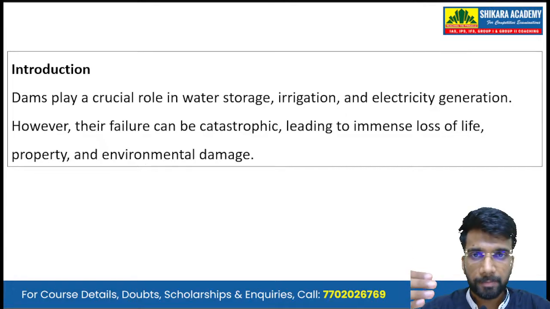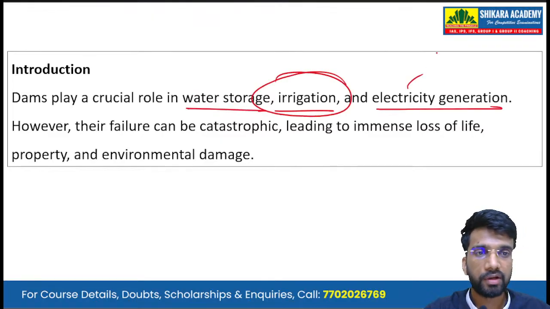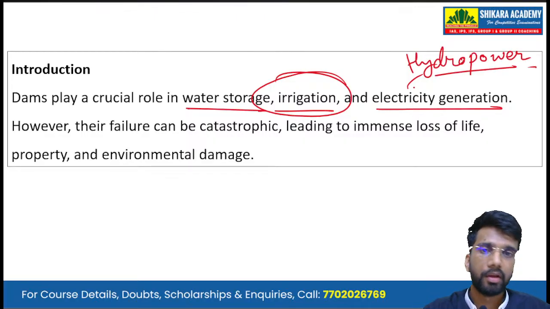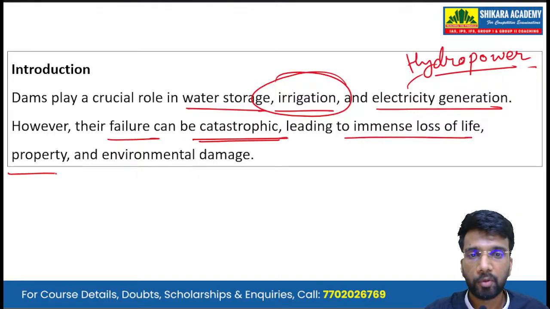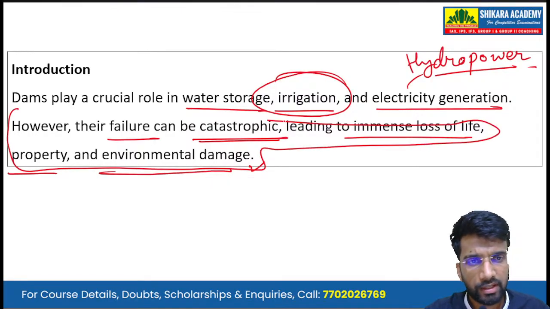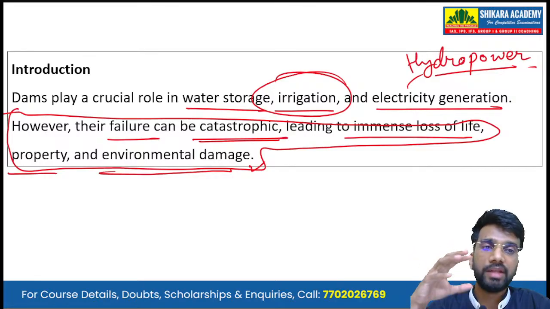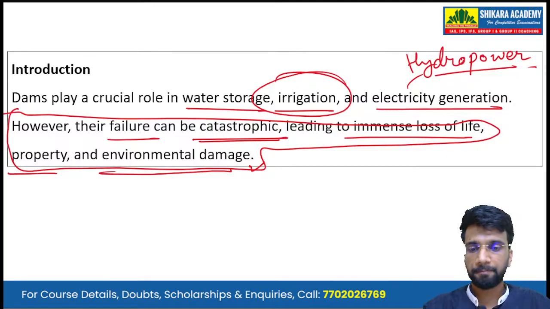So starting with the introduction, dams play a crucial role in water storage. So dams are made for water storage, for irrigation purposes, and for electricity generation, that is the hydropower generation. But their failure can be catastrophic, okay, leading to immense loss of life, property, and environmental damage. Now, with this line, we have dealt with the introductory line that was given in the question. So if any introductory line is given in the question, okay, that introductory line has to be dealt with in the introduction of the answer.